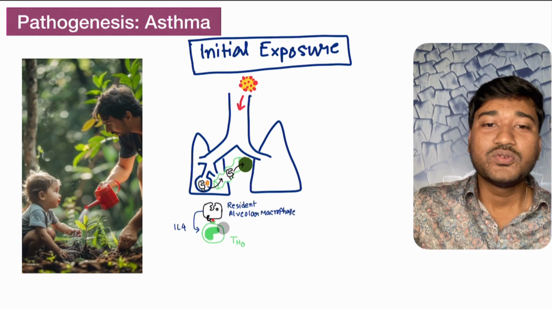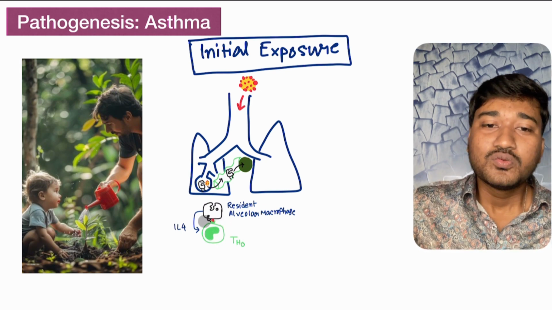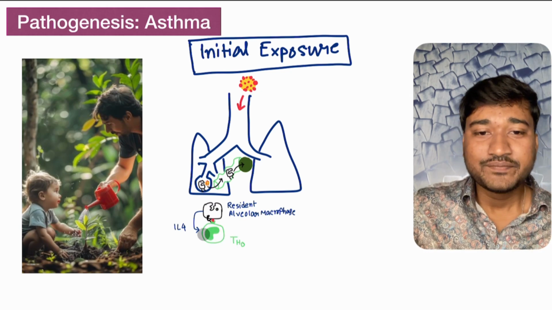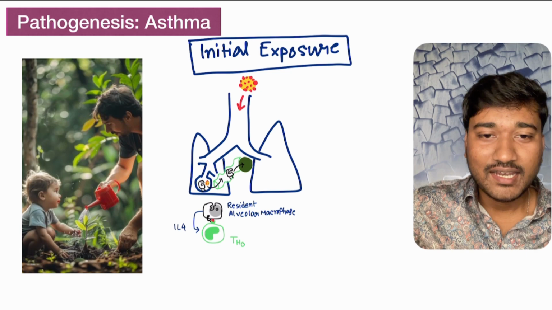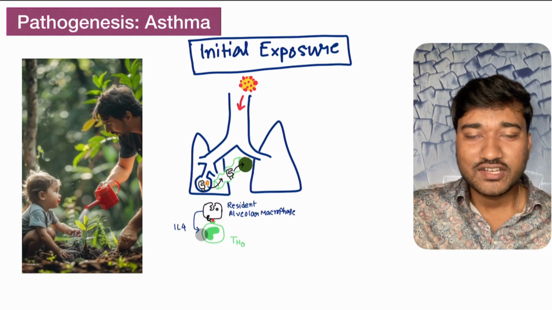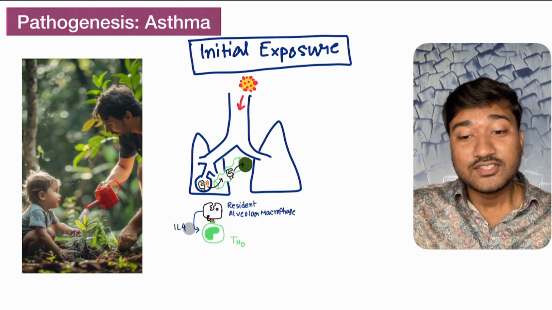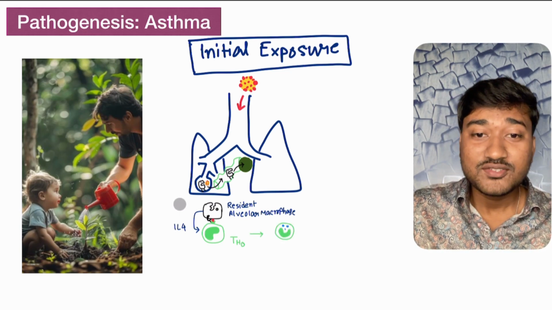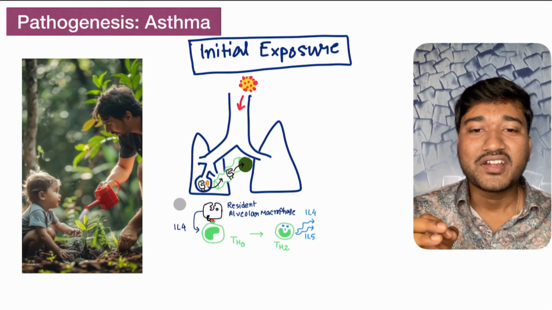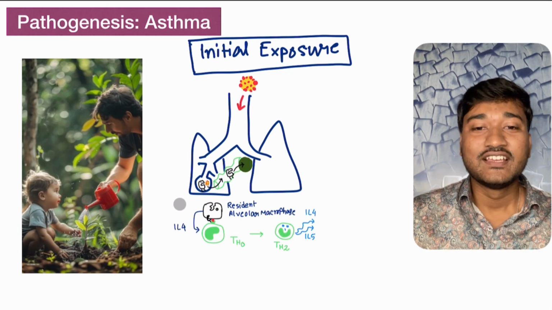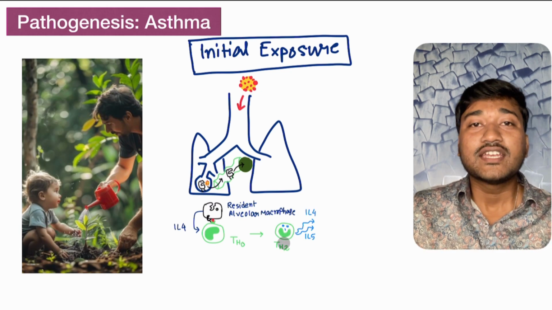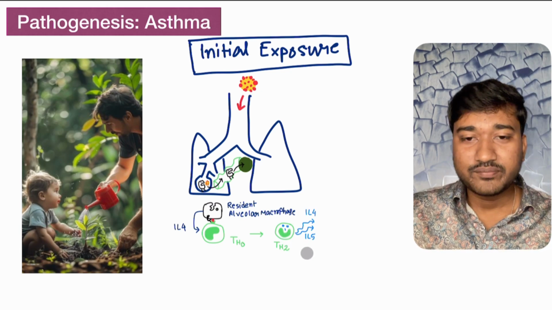This antigen is going to be presented to this T helper naive cell, and once this is presented, this macrophage now gives another signal which is called interleukin 4, and via this signal, look what is going to happen. Your T helper naive cell is going to get converted into a T helper 2 cell, and now this T helper 2 cell will keep on producing interleukin 4 and interleukin 5.